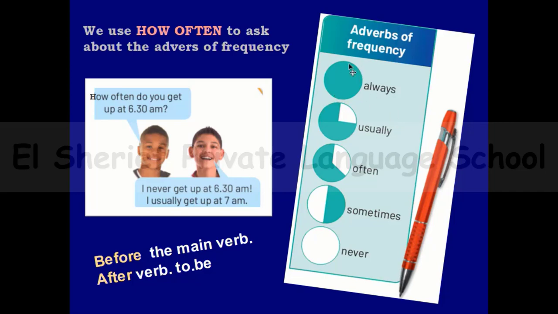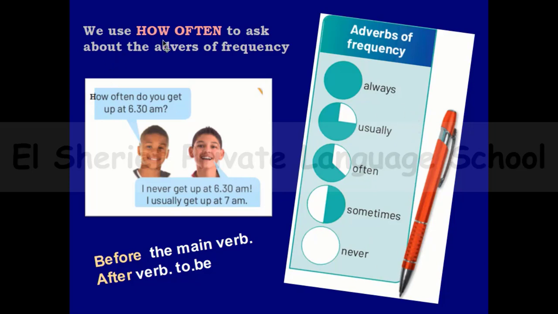Always, like this is a full circle. Less than always is usually, less than usually is often, and less than often is sometimes, and this is an empty circle, so this is never. And from this picture we can say that I can use how often to ask about the adverbs of frequency.